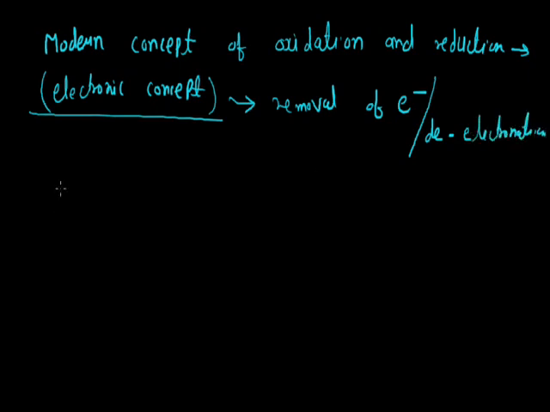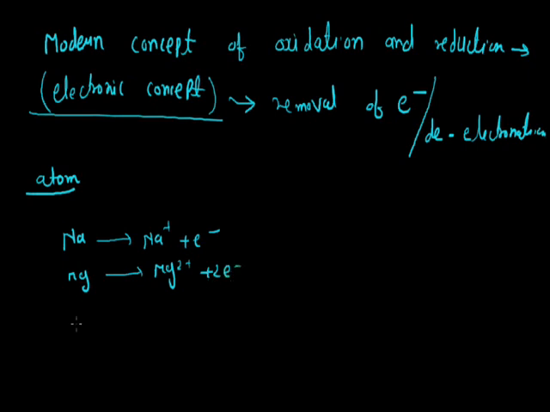For example, we are taking the example of atoms. Sodium, after the reaction, gives Na plus by the removal of a single electron. Magnesium gives Mg2 plus by the removal of 2 electrons. Aluminium gives Al3 plus by the removal of 3 electrons.